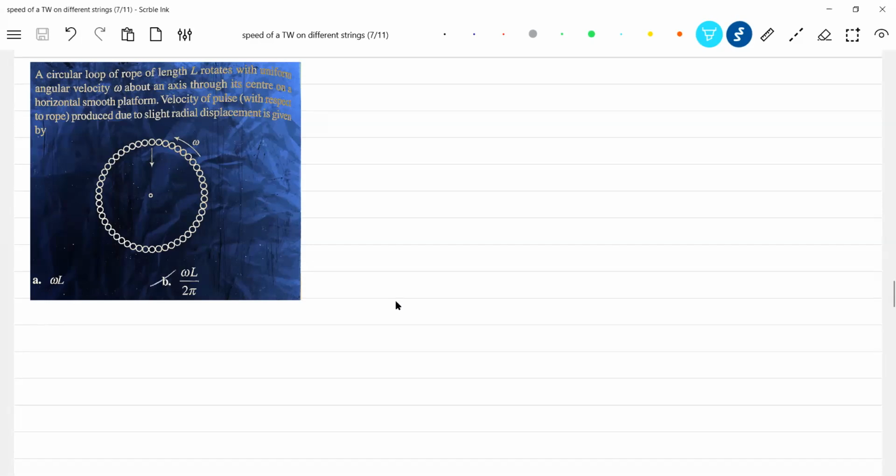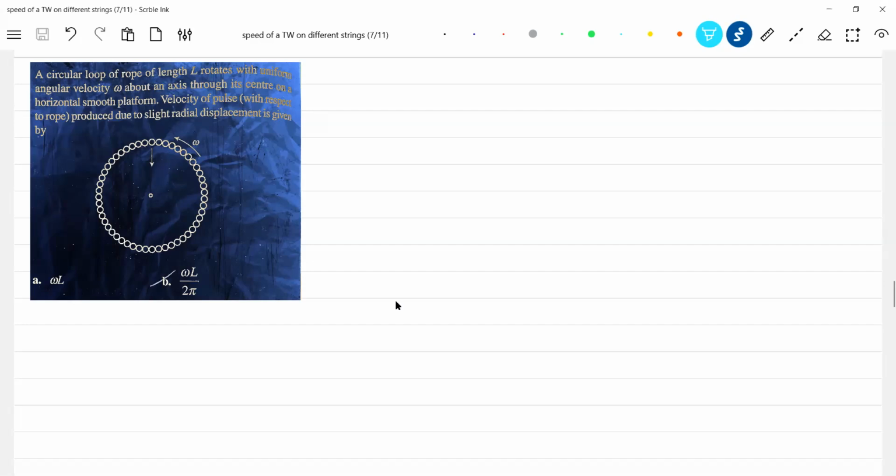It's a ring, or you can take a loop. The loop is like a circular rope of length L. You may take a rubber band, the elastic wristbands. It is similar to that only. And that particular circular loop is being rotated about an axis passing through the center perpendicular to its plane, kept on a smooth horizontal platform. In that rotating loop, I'm going to generate a wave. It's asking the speed of the pulse.